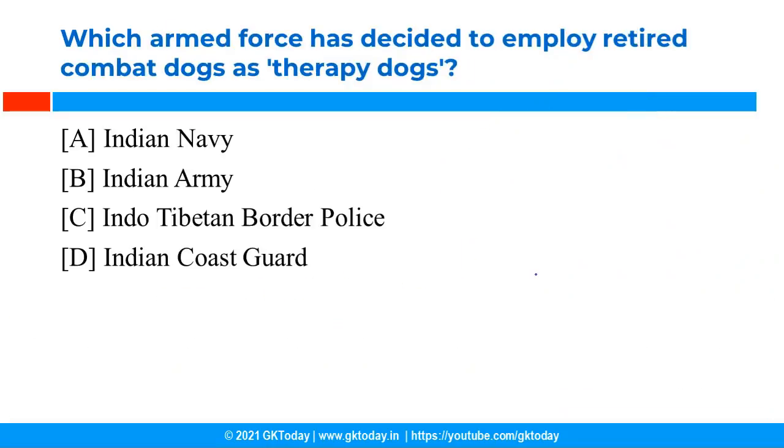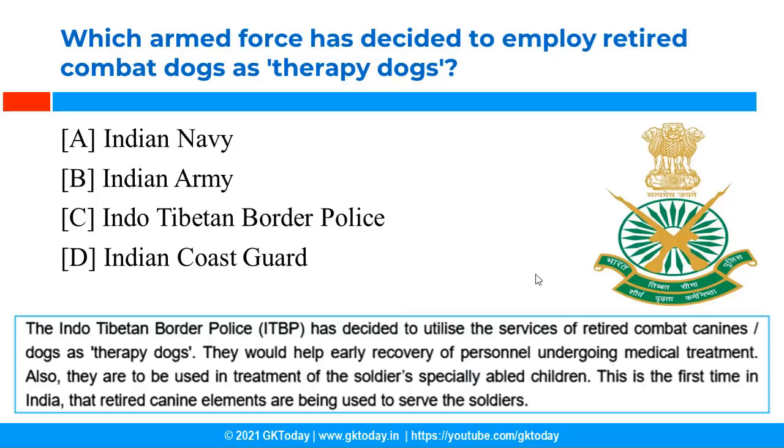Which armed force has decided to employ retired combat dogs as therapy dogs? So this has been done by ITBP. ITBP is the Indo-Tibetan Border Police. So for the first time, retired dogs will be used as therapy dogs. Apart from that, they will also be used in the treatment of soldiers and specially abled children. So this is the first time in our country that retired dogs are being used to serve the soldiers.